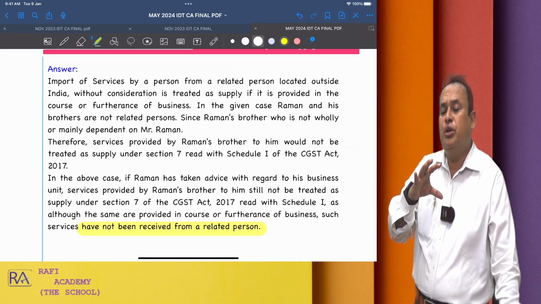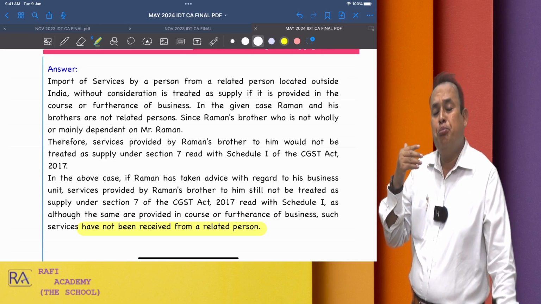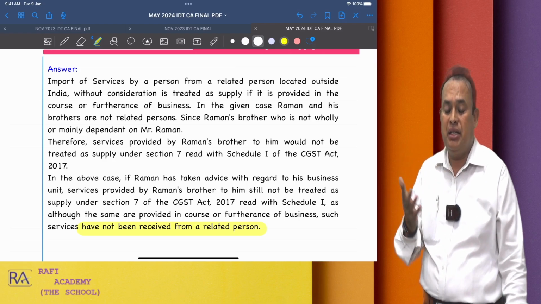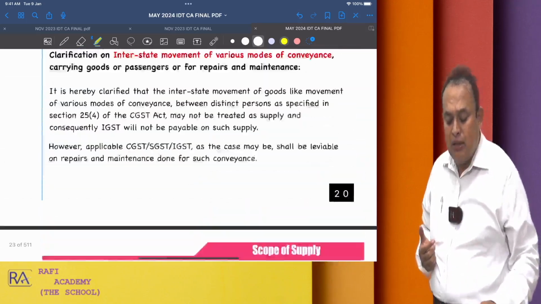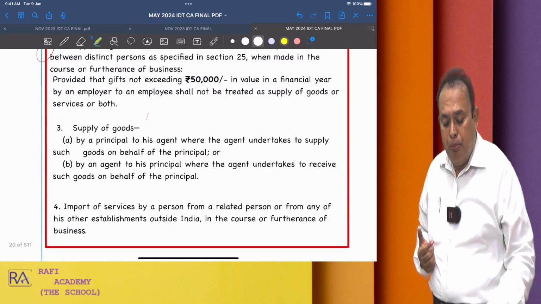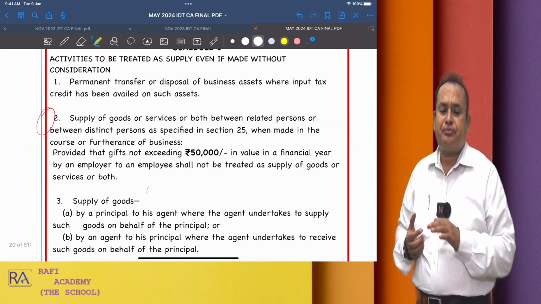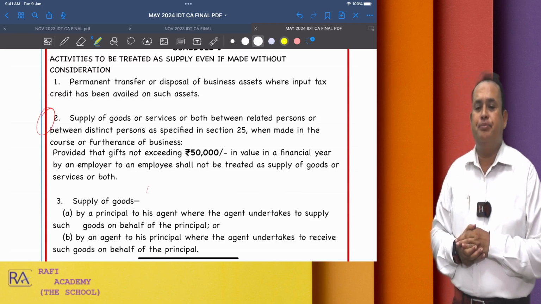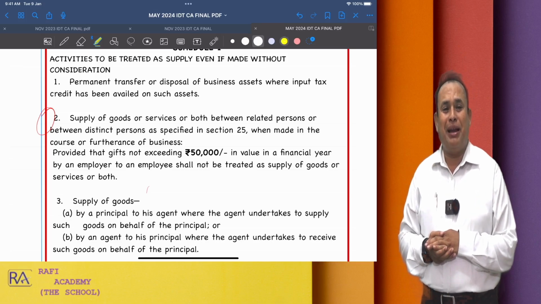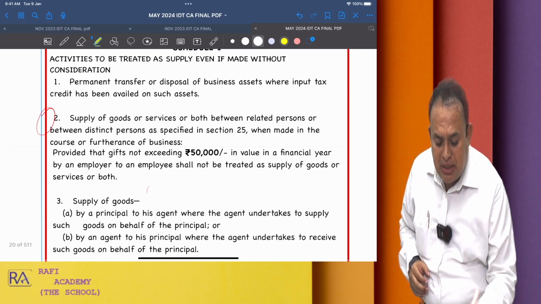So I referred to you 2 points of Schedule 1. Point number 1: permanent transfer or disposal of business assets on which input tax credit has been availed. The second one, which I referred to while discussing supply of goods or services or both between related persons or between distinct persons, when made in the course or furtherance of business, is called supply even without consideration. I referred to the term related person so far.